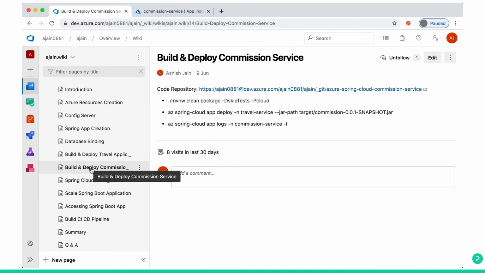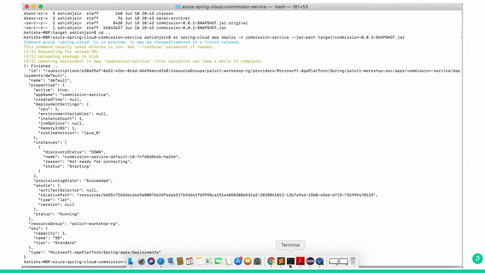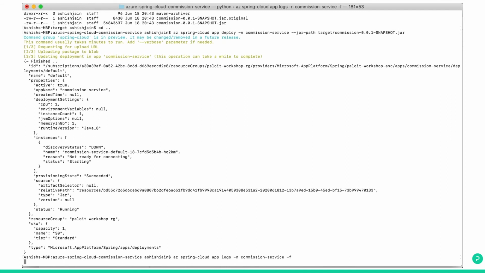How can we check the logs after deployment? So this is the command. You can copy it and paste it in the Azure CLI. az spring-cloud app is the common syntax. Then logs means it will log commission hyphen service and save. So you click.